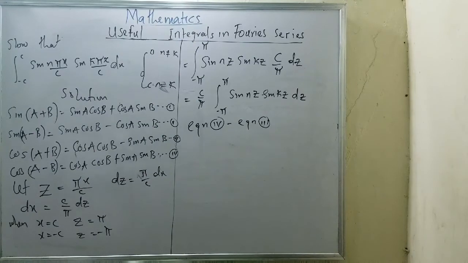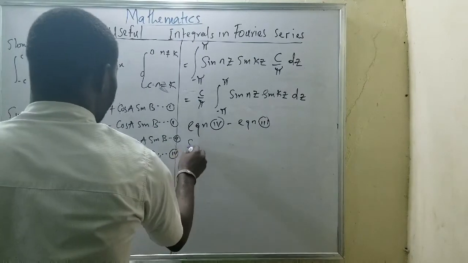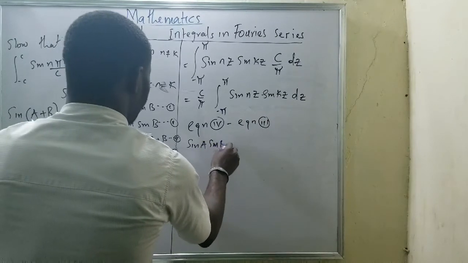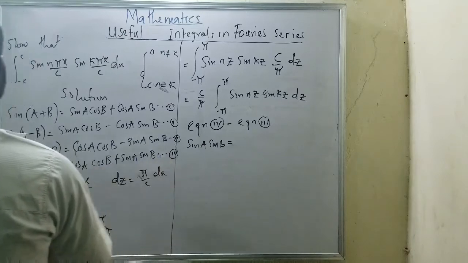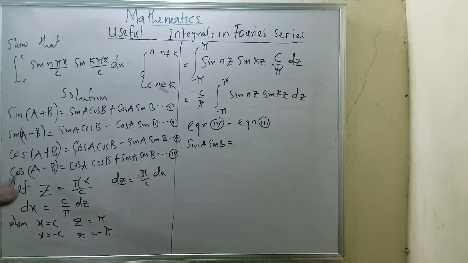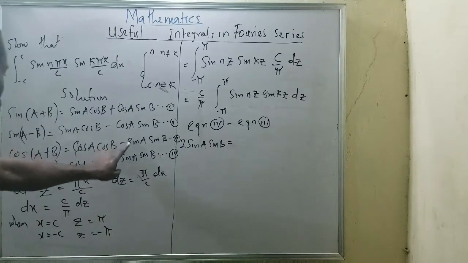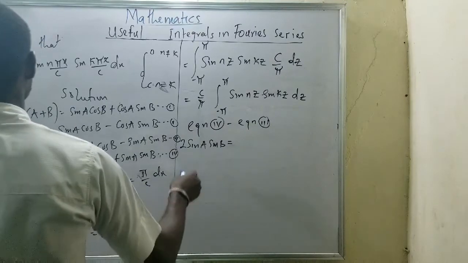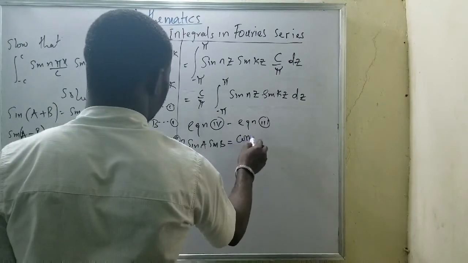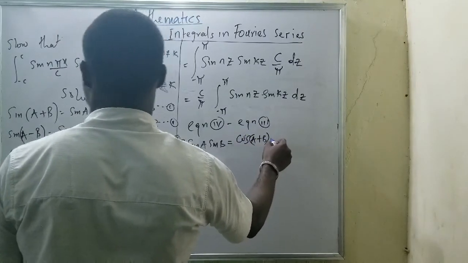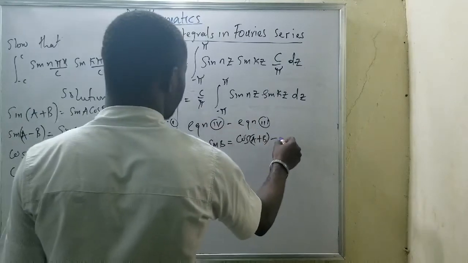Now, without stress, I'll be having sine A sine B equals to, what can I have here? This one will be cos. This one will be 2 of them, because it will increase, which I'll be having cos A plus B, and minus cos A minus B.